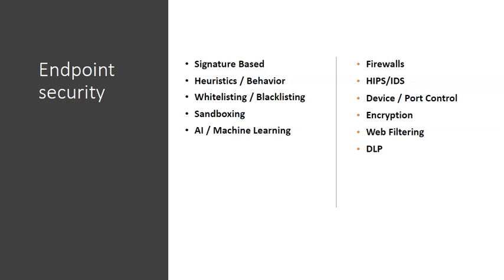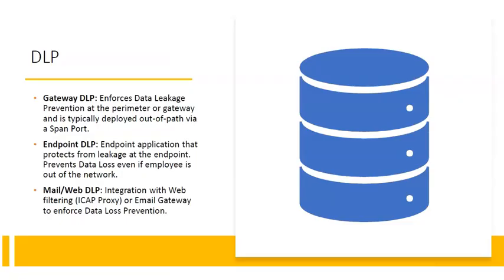We can also use encryption, web filtering and DLP. Encryption of the local disk is very helpful in case the endpoint is lost or stolen. Then for web filtering, a local web filtering component is essential to protect the endpoint from malicious websites and downloads when they are off the corporate network. And finally, we can use a host-based DLP also that protects against data loss from the endpoint over web, email or removable media.